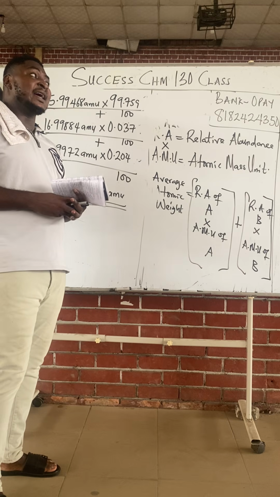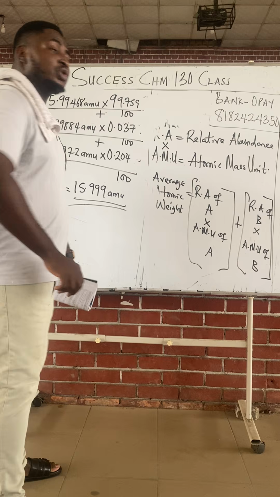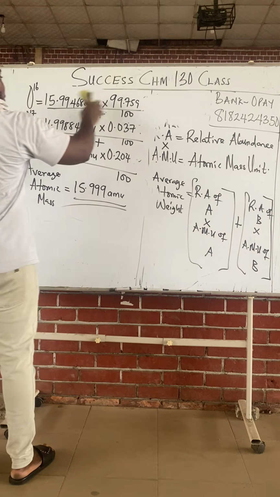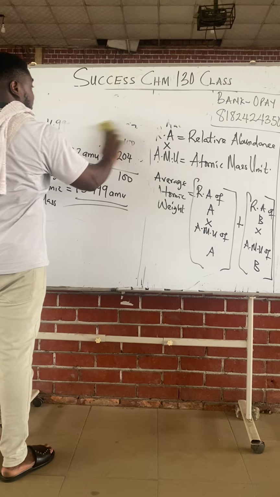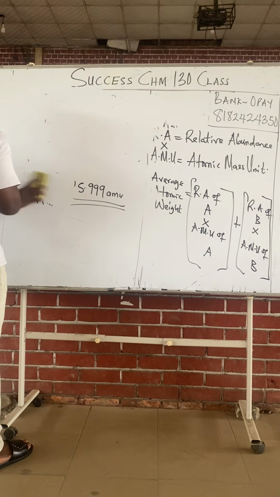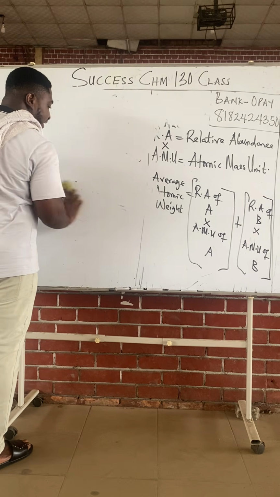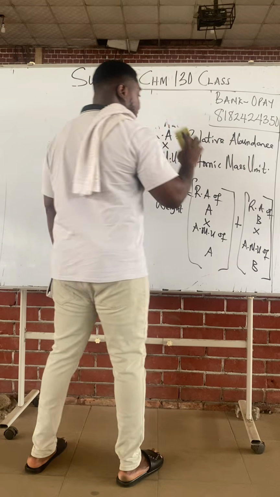Two naturally occurring isotopes of an element X. Two naturally occurring isotopes of an element what? X. Two naturally occurring isotopes of an element X.